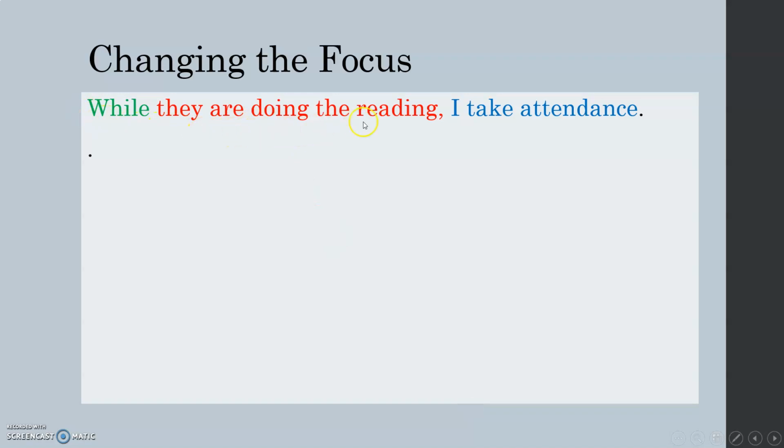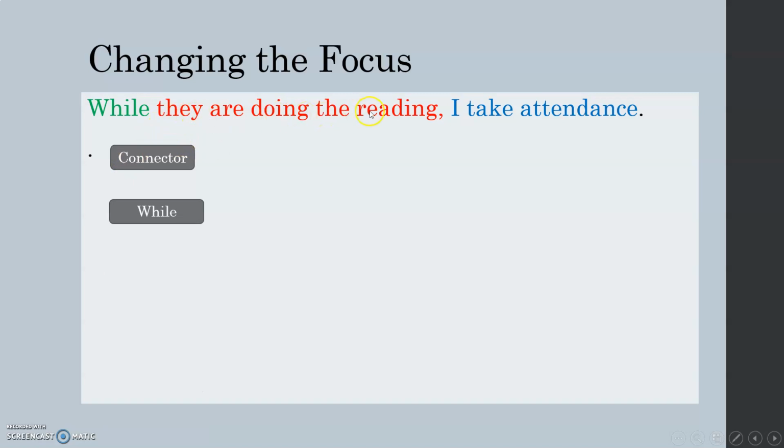While they are doing the reading, I take attendance. Now, this is a more complicated sentence because there are 2 verbs. There's a verb here, are doing, and there's another verb here, take. In order to do this, I need to split the sentence. I'll do this part first, and then I'll do this part. I'm starting off with while, a connector. Connectors always stay where they are.